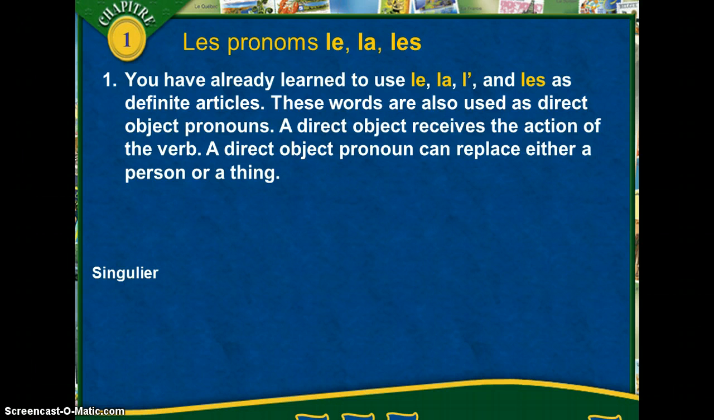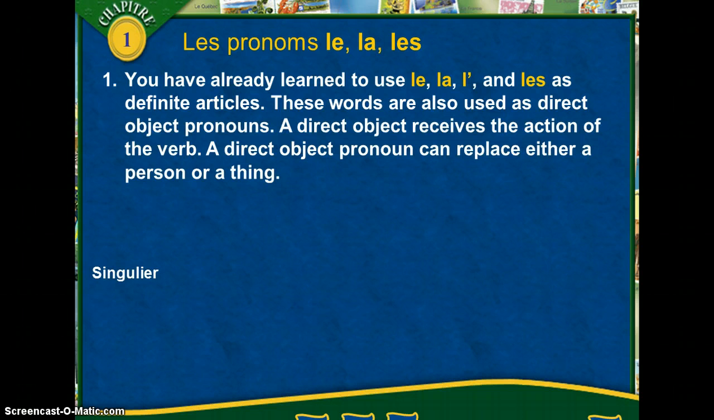You have already learned to use le, la, l'apostrophe, and les as definite articles. These words are also used as direct object pronouns. A direct object receives the action of the verb. For example, if you're saying, I'm writing a letter to my friend, the direct object is the letter. That is what you are writing. We might even say, I'm writing my friend a letter. You are still writing the letter.